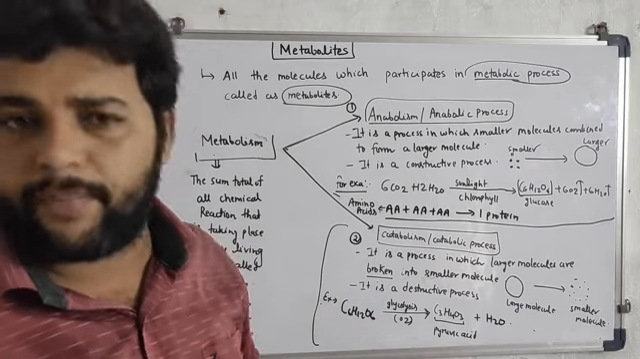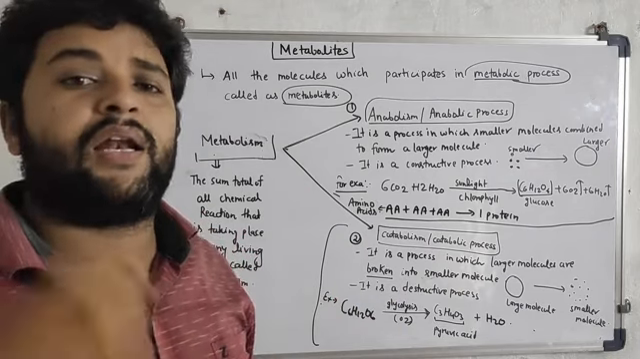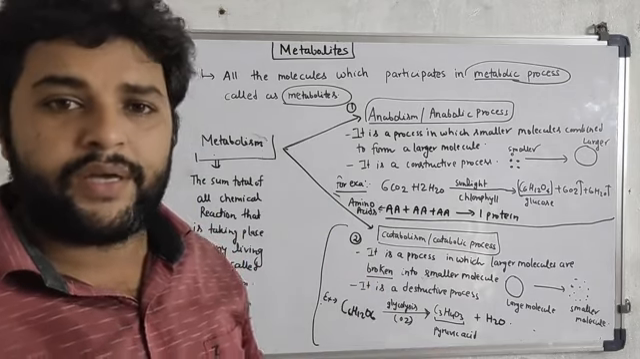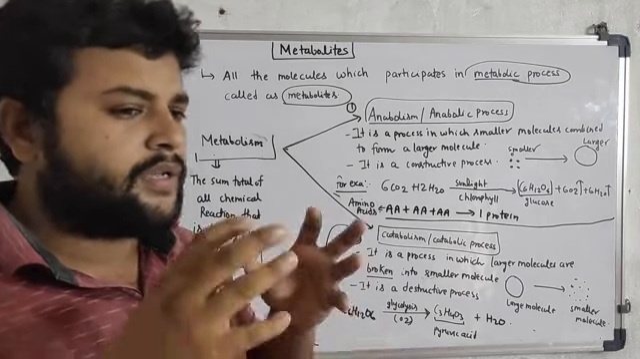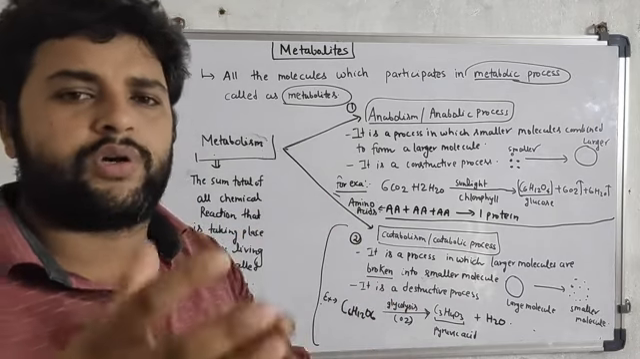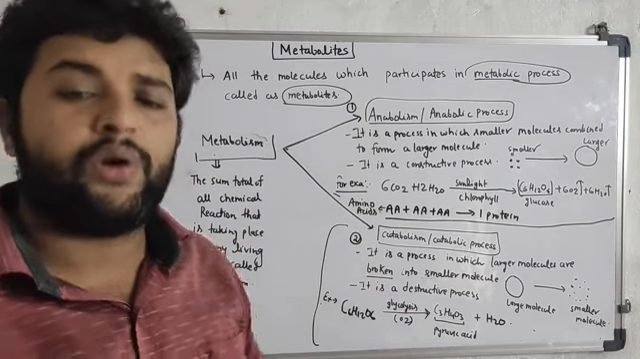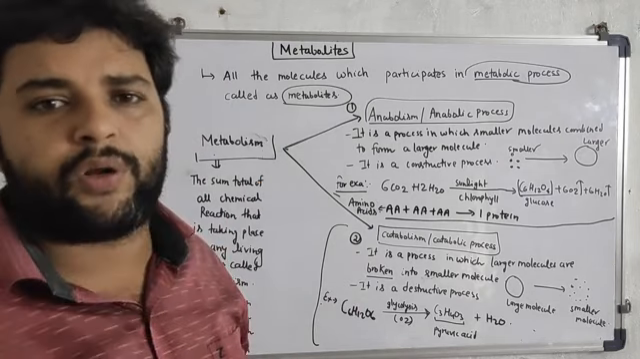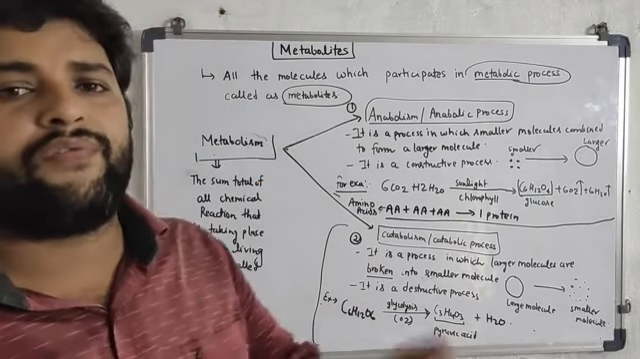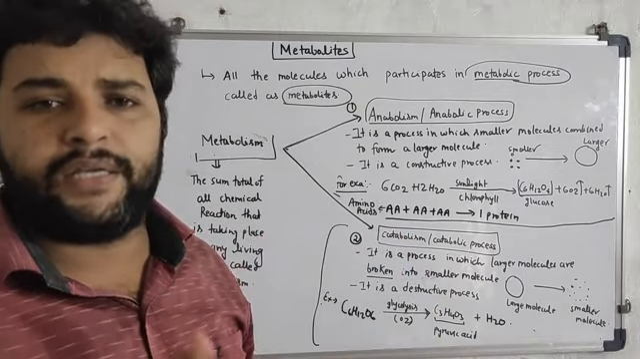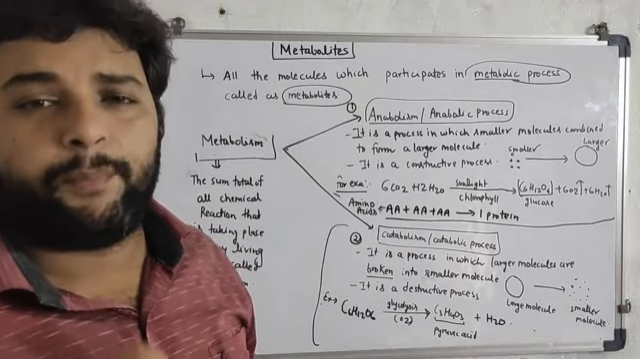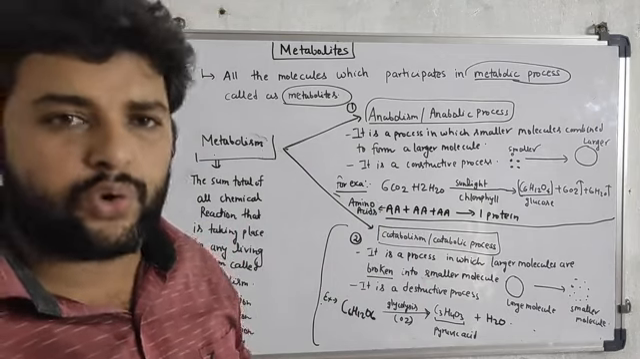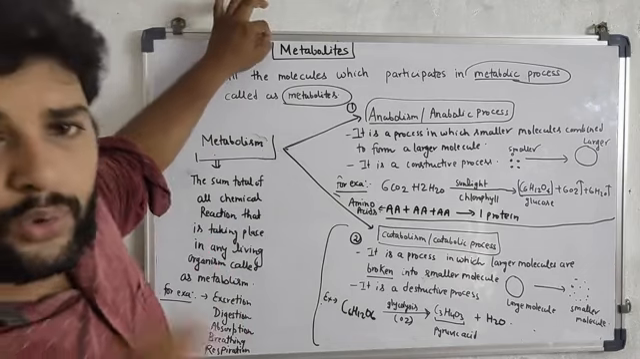For example, I am a living organism, and there are lots of chemical reactions going on inside my body. There are some small molecules combining to form a larger molecule, and sometimes larger molecules are broken down into smaller molecules in order to give some amount of energy in the form of ATP, and by utilizing that energy we can do our day-to-day work. So basically, note this point.